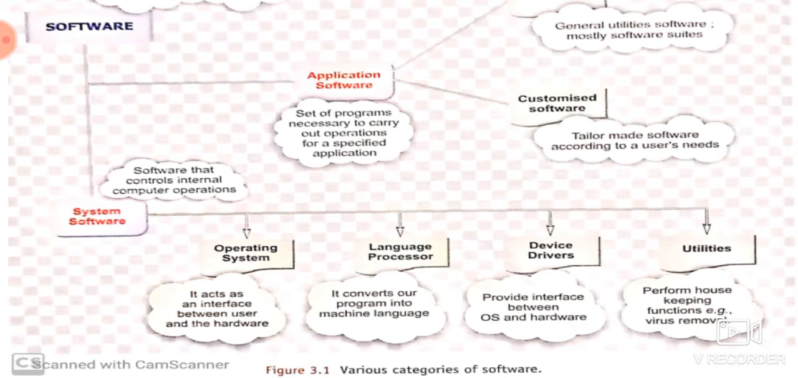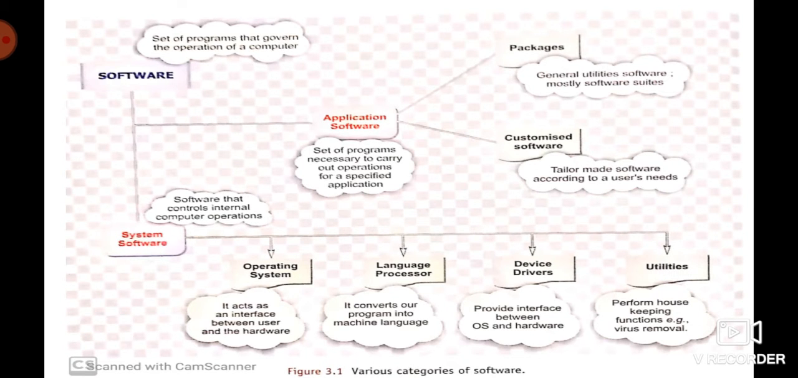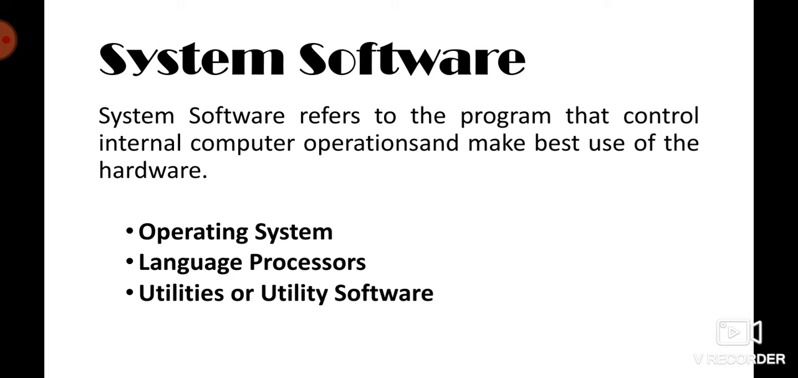Now one by one we will discuss all the types of software. Let's come to system software first. In system software, first is the operating system. I have told you the definition already. System software refers to the programs that control internal computer operations and make the best use of the hardware. So first is the operating system, second is the language processor, third is utilities. One is missing here, which is the device driver, but I will explain that also.